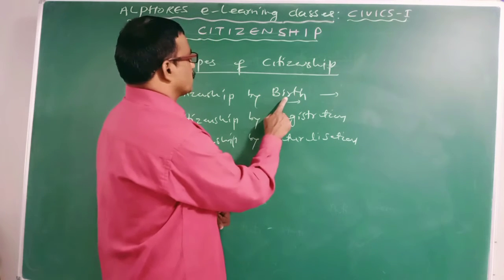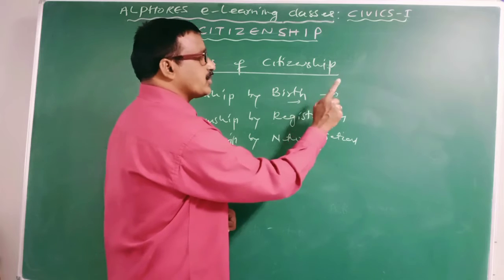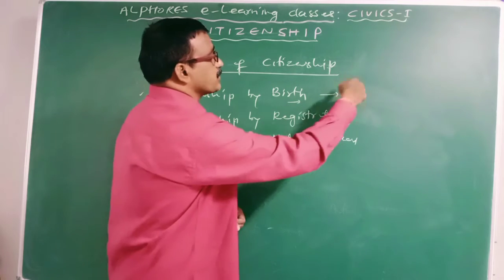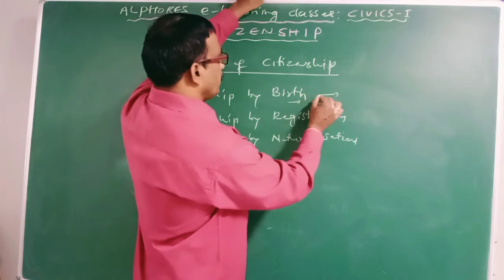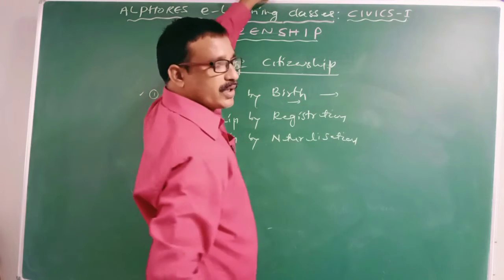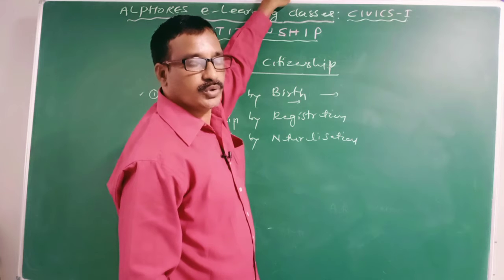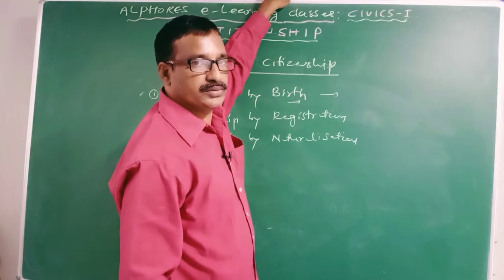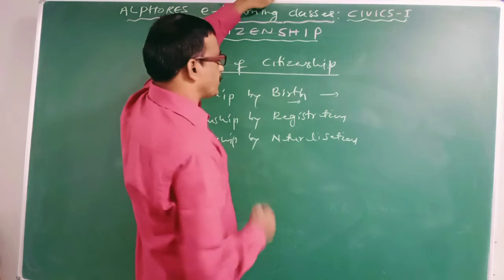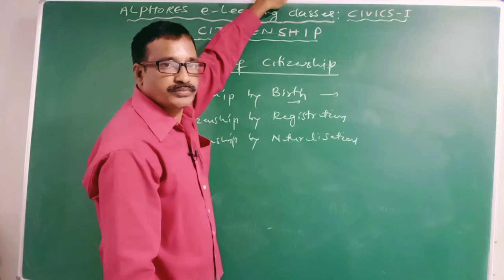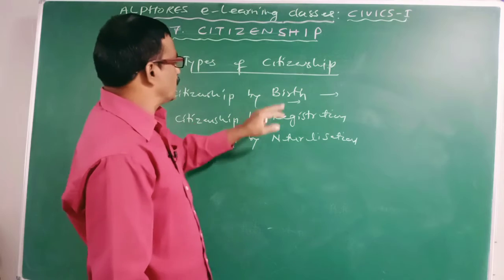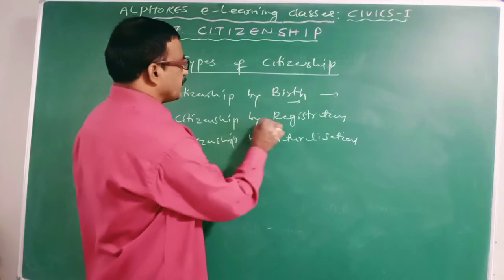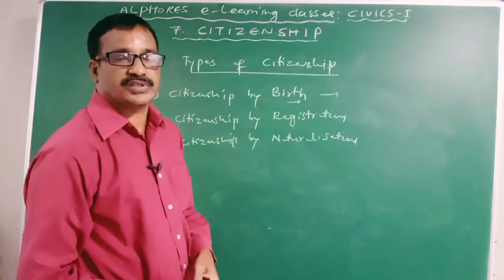This type of citizenship is given to a child where he is born. Example, a child is born in India to American parents. Then according to this principle, what will happen? He will acquire the citizenship of India.